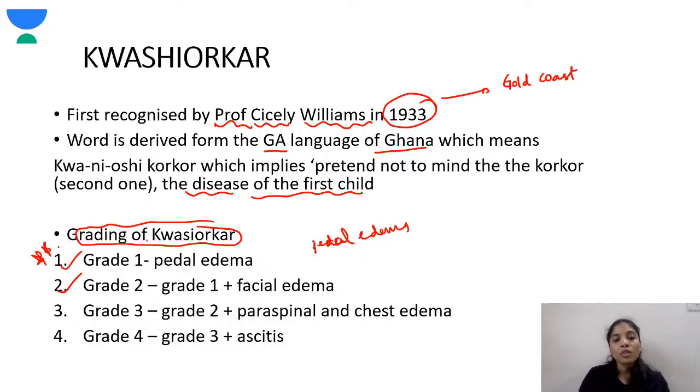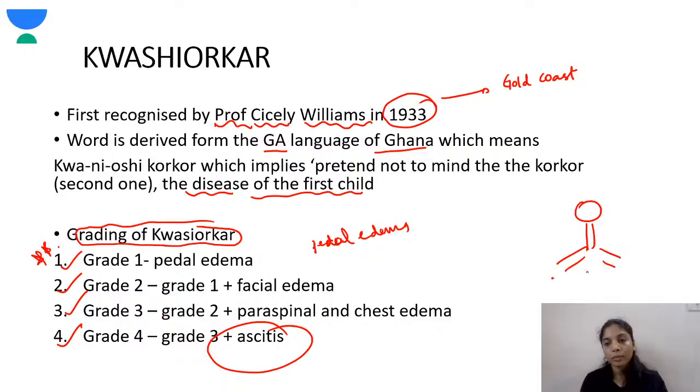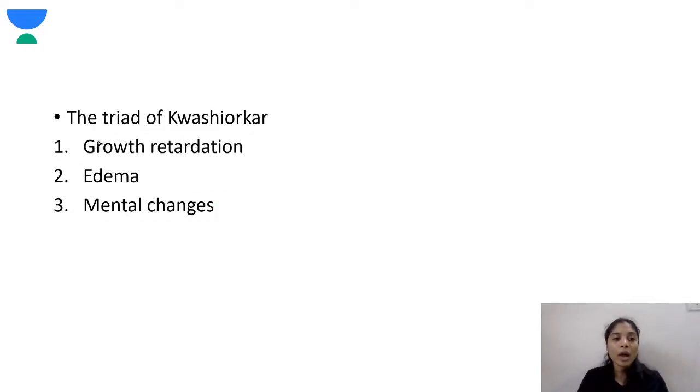Okay, next. Grade 3 includes grade 2, that is pedal edema, facial edema, and paraspinal and chest edema. Grade 4 includes pedal edema, facial edema, paraspinal and chest edema, and also ascites. So it starts with pedal edema, then goes to facial edema, then paraspinal and chest edema, and then there will be ascites.